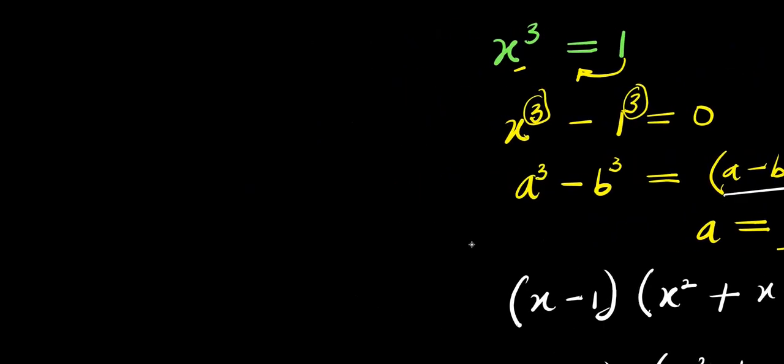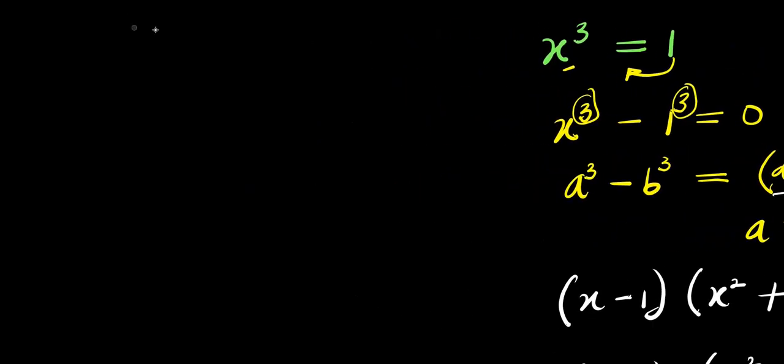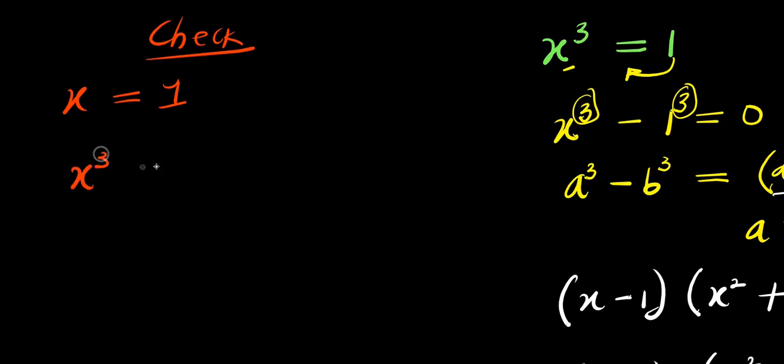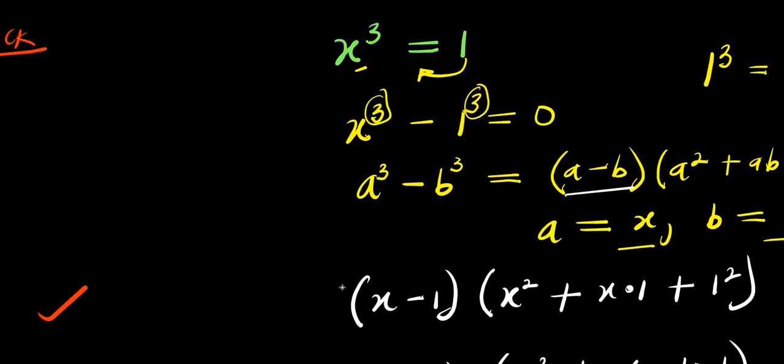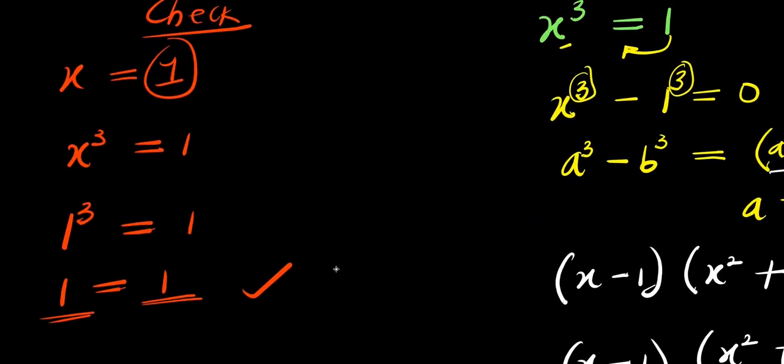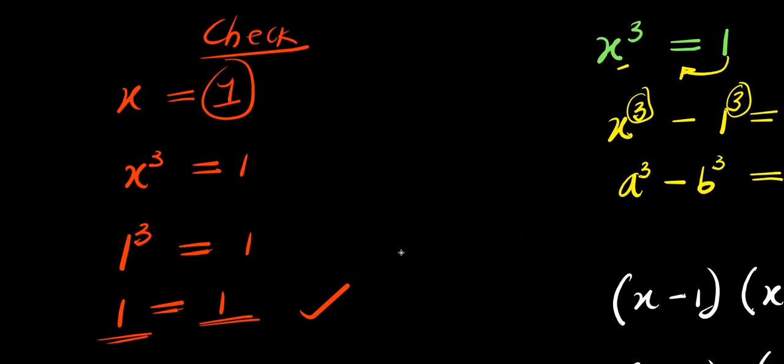Now, as usual, the next thing we are going to do will be to check by inserting the real value for x, which is 1, into the original equation, which is x power 3 equals 1. So we are going to insert 1 here for x. So we have 1 raised to the power of 3 equals 1. And 1 raised to the power of 3 is 1. We have 1 equals 1. Both sides are the same. So that shows the validity of this particular solution.